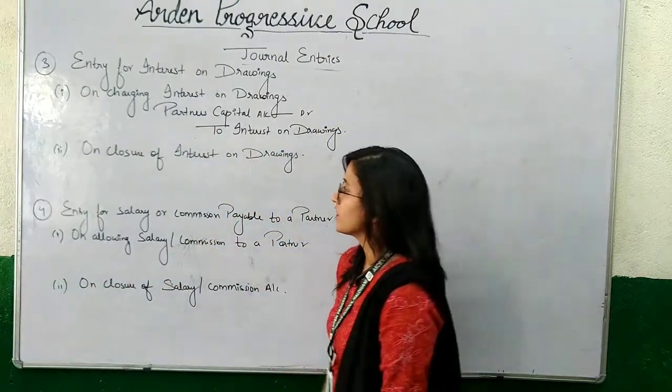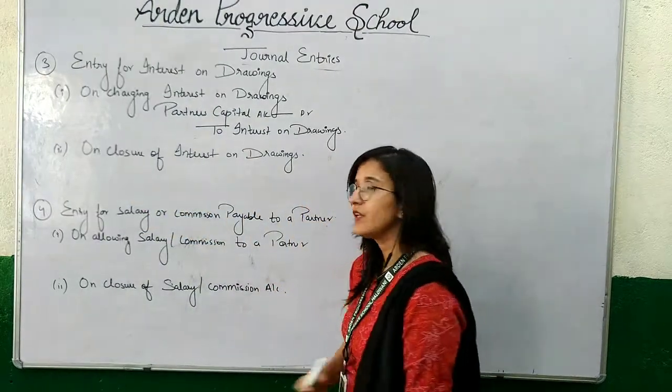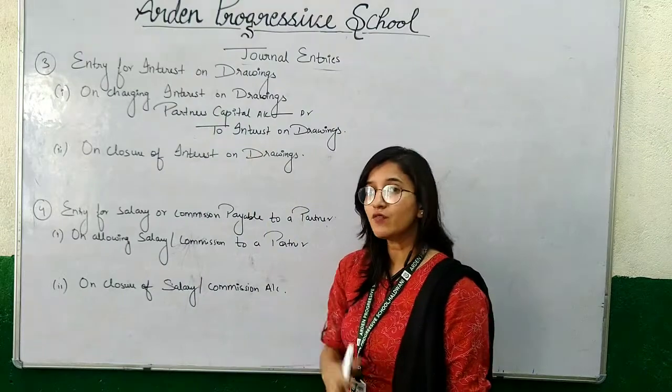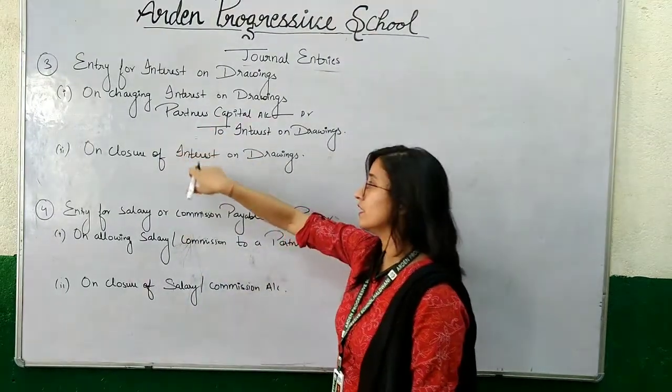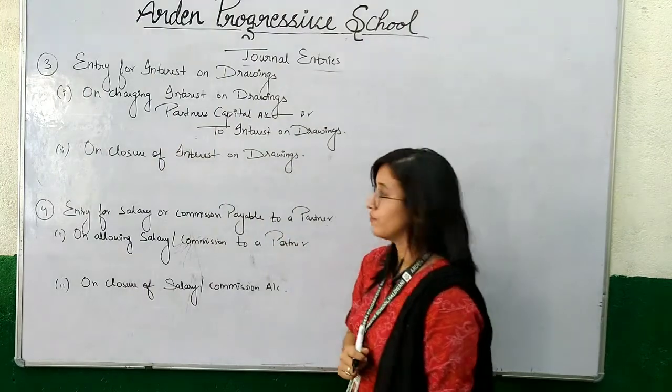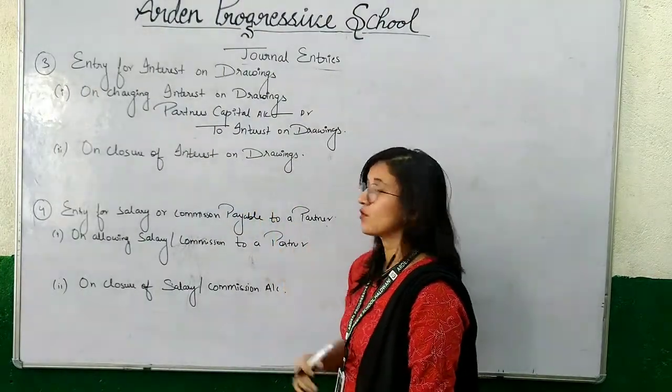Now the next transaction is on closure of interest on drawings. As we know, interest on drawings is an income for the business firm. If it is an expense for the partner, then it is an income for the partnership firm. So the partnership firm will be credited by interest on drawings.